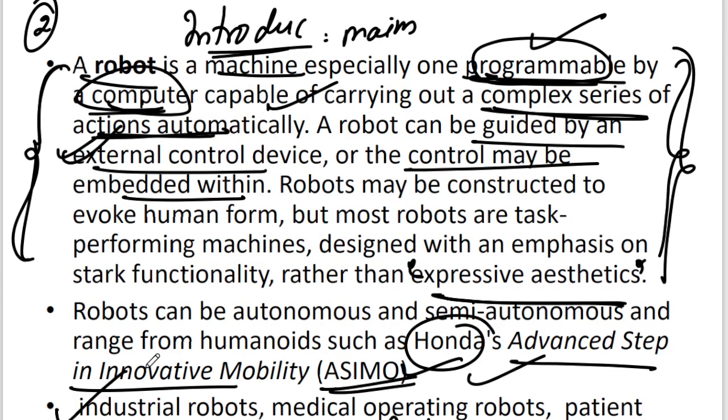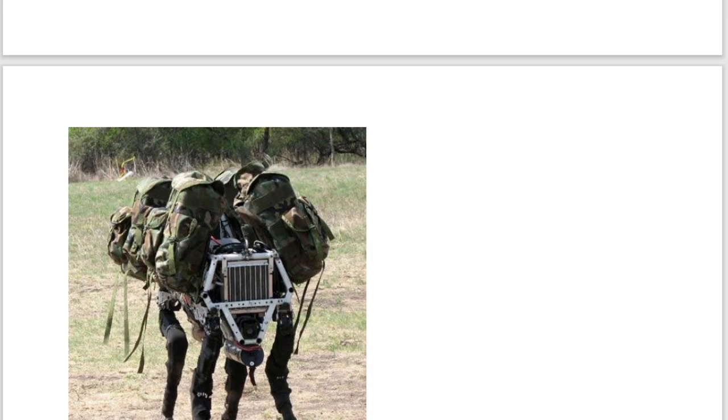Various applications of the robots are industrial robots, medical robots, patient assistant robots, and dog therapy robots. Now, various applications: if you can see, this is the robo in the defense sector.